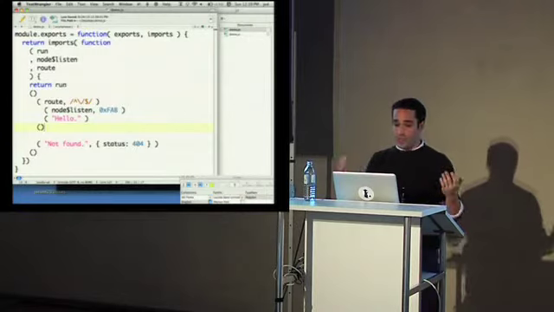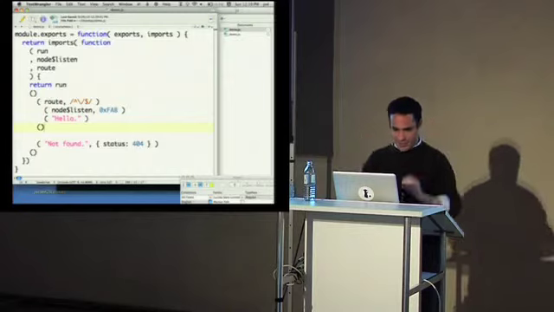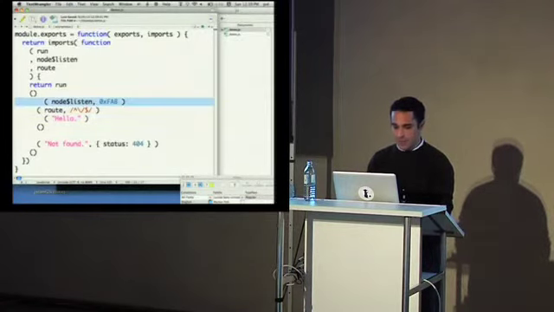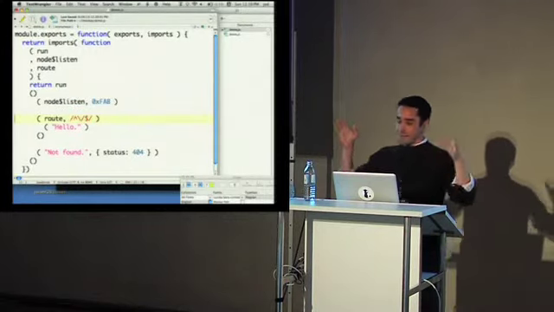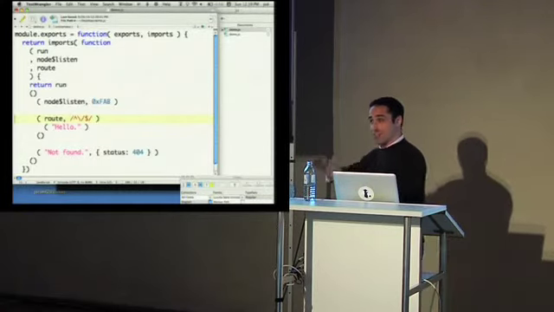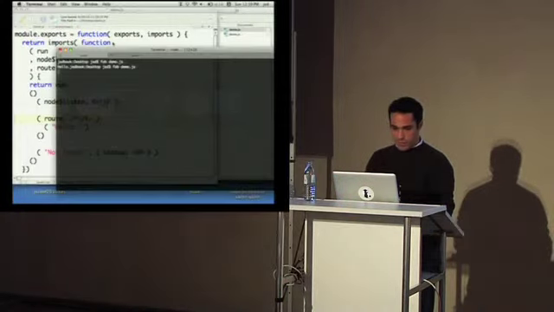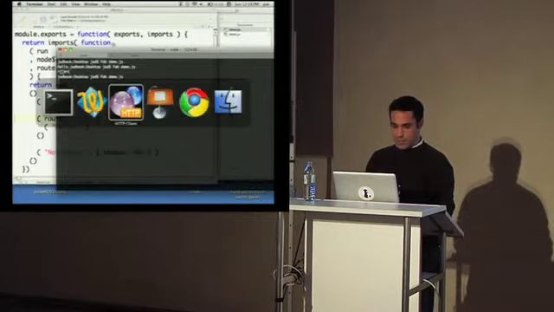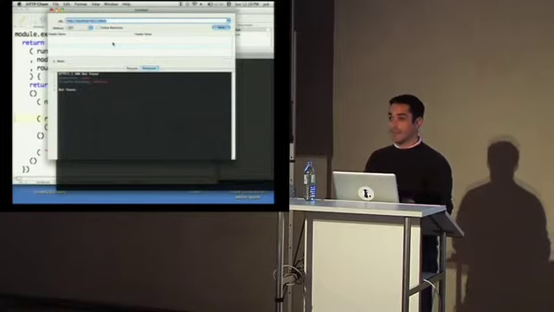Here's what route does. When route is called, it's like, give me a stream, give me a stream, give me a stream, right? Actually, I did this wrong, I apologize. It's like, give me a stream until it sees stop. This should be out here, right? Until it sees stop, and then it says, okay, everything that I just got in that stream, if it matches, I'm going to reify that stream. If it doesn't match, I'm going to reify the next stream. So if this worked properly, what should happen when we reboot this thing is that I still get hello, but if I type some weird path, I get not found. Okay? Is that cool? Does everyone get that?